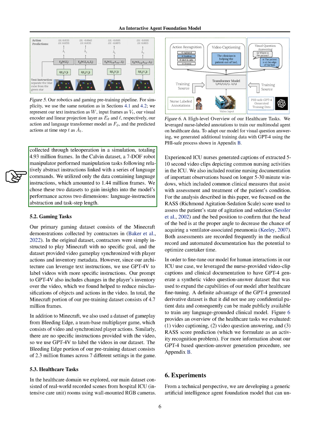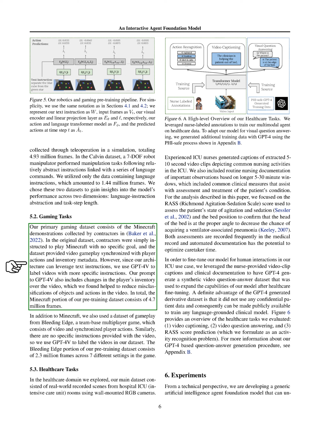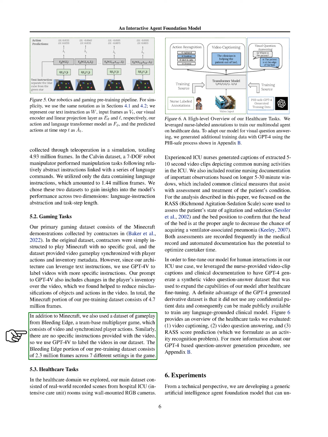In the gaming area, we used a dataset from Minecraft, where players had no specific goals but their actions and the changes in their inventory were recorded. We used a newer version of GPT to label these videos with more specific instructions, which helped in understanding the gameplay better. We also used a dataset from a multiplayer game called Bleeding Edge, applying the same technique to label the videos. This approach helped us train our model to understand and predict actions in a gaming context.